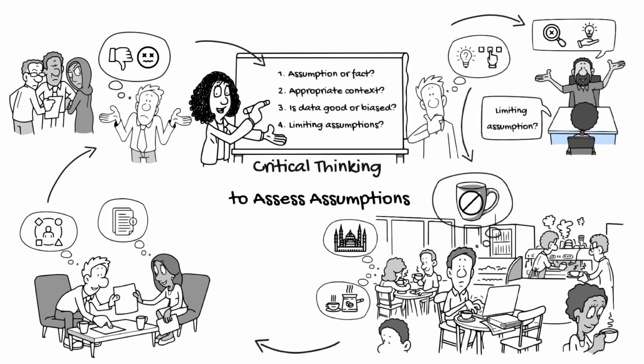First, ask, what is an assumption and what is fact? Second, check, is this assumption being used in the appropriate context? Thirdly, question, do you have enough quality information and have you been ignoring data due to biases? Fourthly, regarding any beliefs about yourself, ask, are they true or are they limiting assumptions based on wrong thinking?